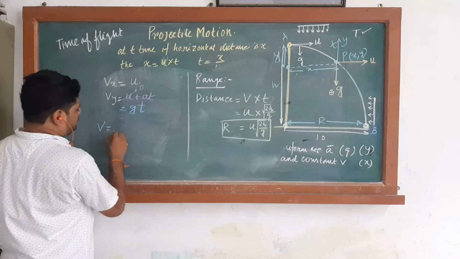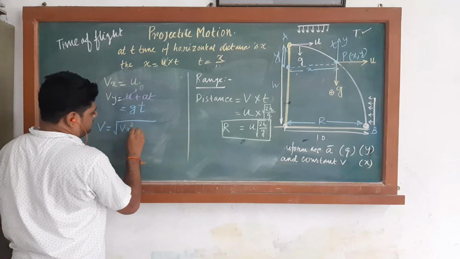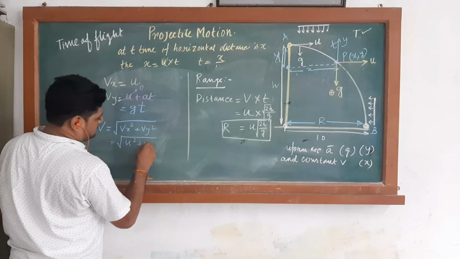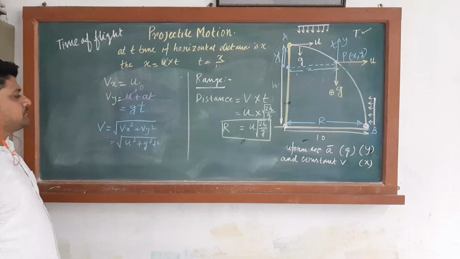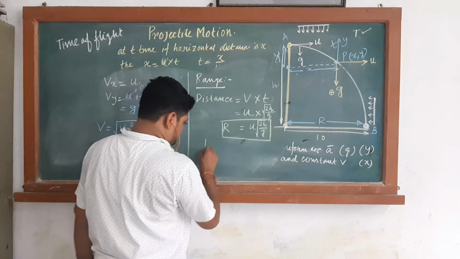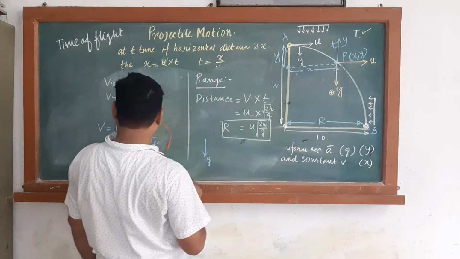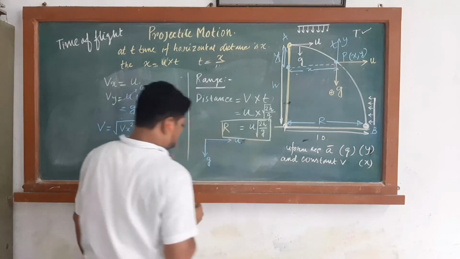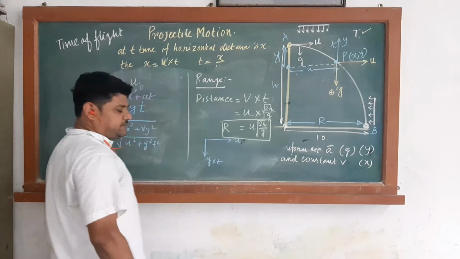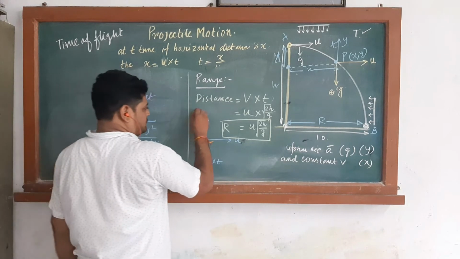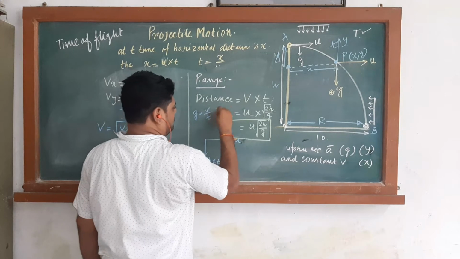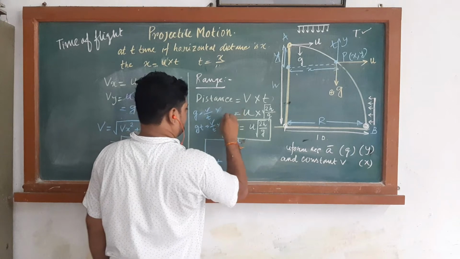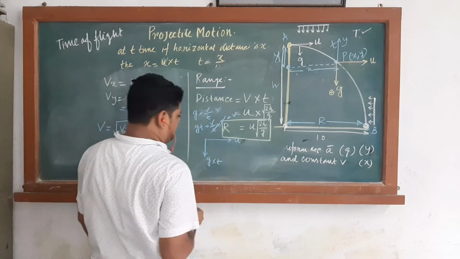So what is v? V is equal to root under Vx square plus Vy square. What is that? u square plus g square t square. How do you determine this? Say this is your g, and this is your u. If g is multiplied with t, then you get v. So g into t is nothing but the velocity v by t into t, that is the velocity v. T cancels out, so we have g into t and u.